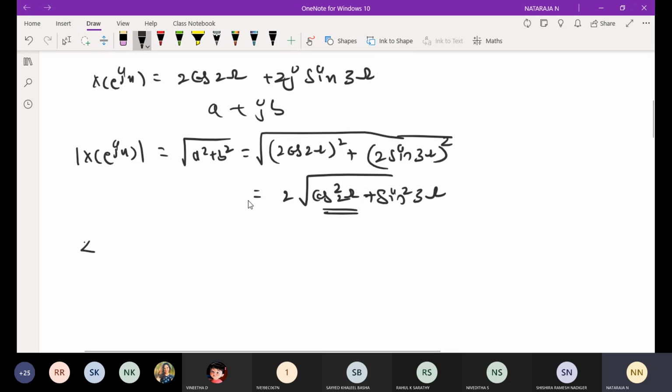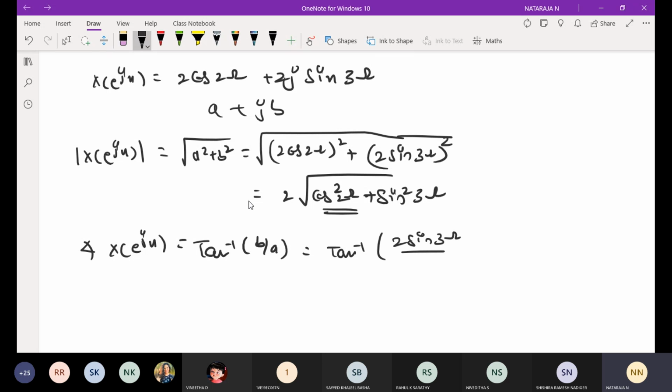And for the phase, angle of x of e power j omega is equal to tan inverse of b by a. That is equal to tan inverse of 2 sine 3 omega divided by 2 cos 2 omega. The 2 gets cancelled, and we get tan inverse of sine 3 omega divided by cos 2 omega. This is the equation for phase and this is the equation for magnitude.